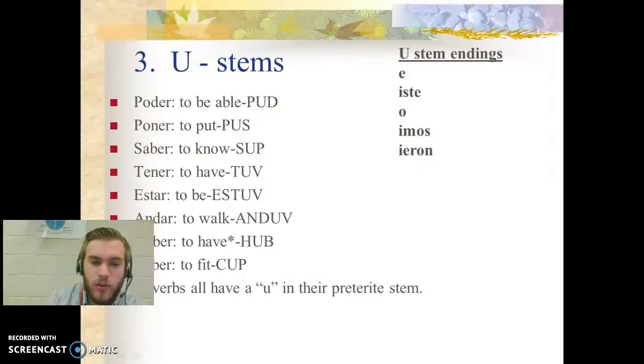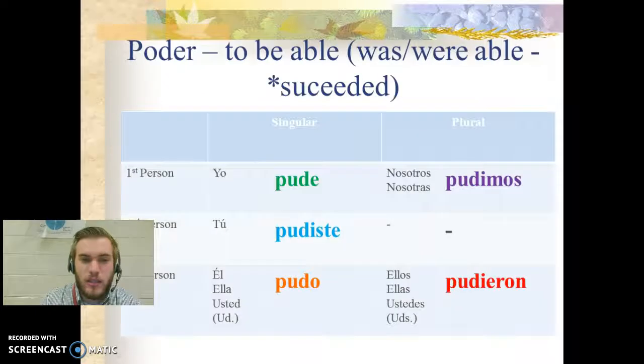So these are our verbs that are going to be considered U stems, right? Because if you notice, they all have what in it? A U, right? So that's something that's going to keep them organized, nice and neat together for us, so we can learn them more easily.